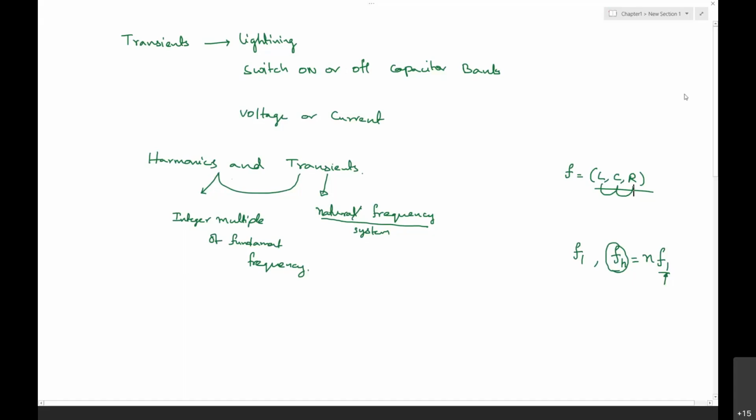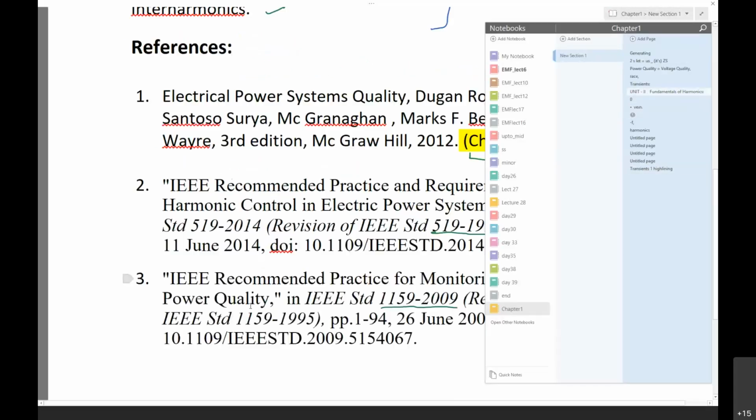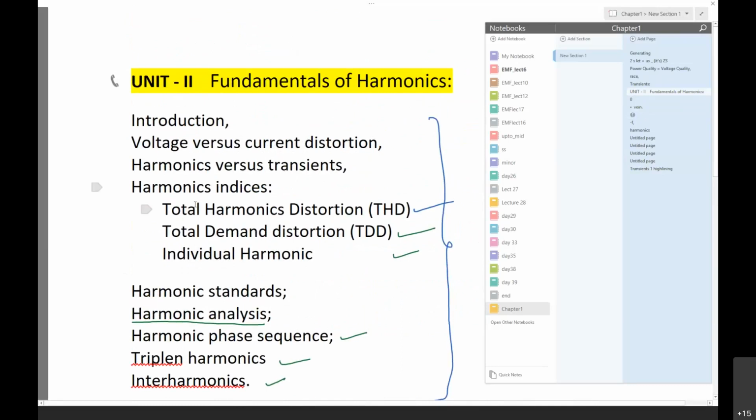In the next class, we'll see some harmonic indices, and how harmonics are related to power system quantities, such as RMS voltage and the power factor.